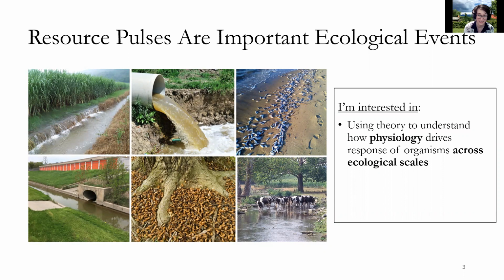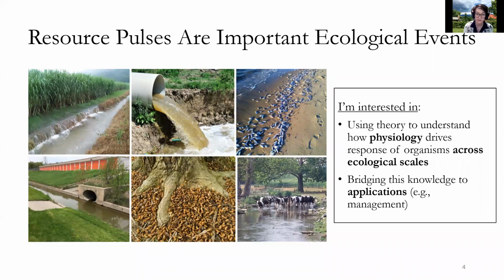Resource pulses have cascading effects within ecosystems. When resources become abundant, this affects the population and community level dynamics. And I'm interested in exploring this scale crossing of ecological organization from the viewpoint of metabolic ecology. How does a resource pulse impact the individual level, and how does that scale up to the population and community level?